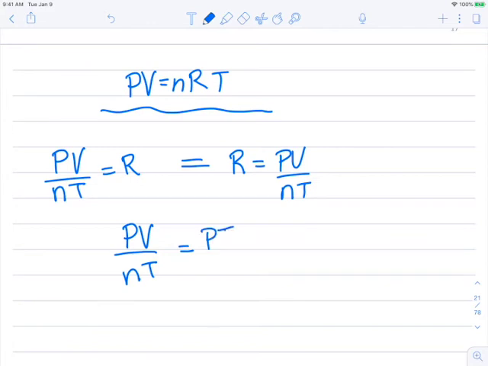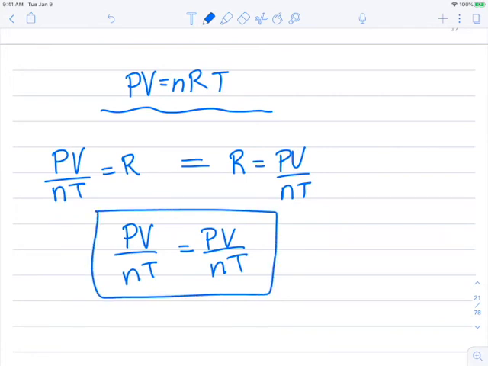equals PV over NT. And if you're looking at that like, oh my God, I hate people deriving things, I have to put up with it in math and physics, don't make me put up with it in chemistry as well, you can let that pass right through your brain. This is just your emergency, oh my gosh, I can't remember the second equation, how do I get it from the first one? So this is that second equation that we're going to need.